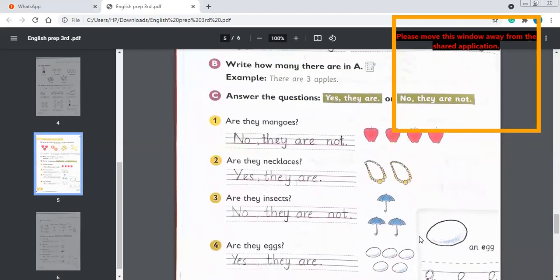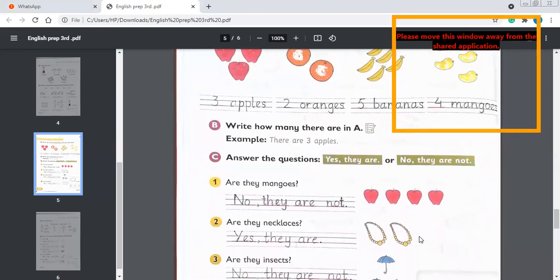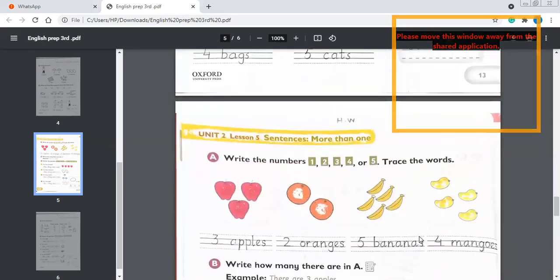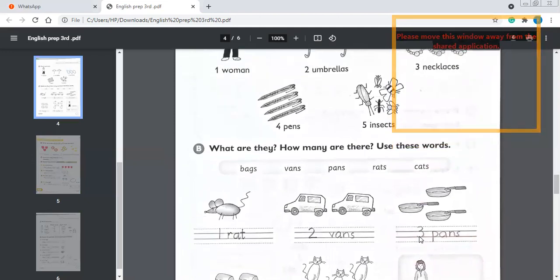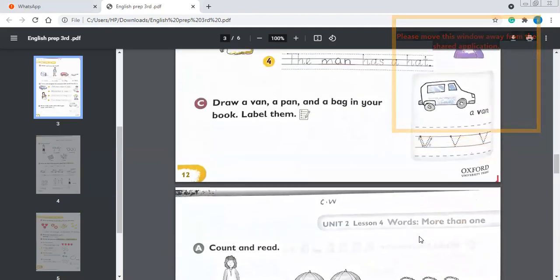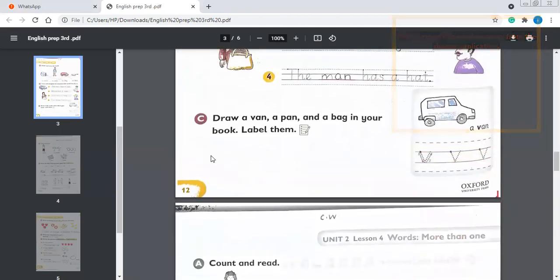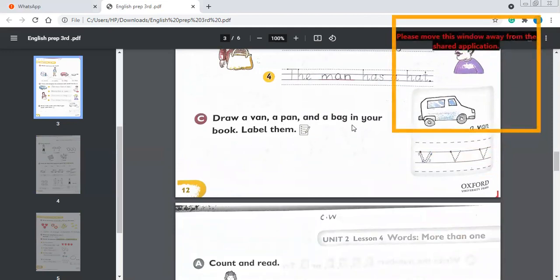Okay, this was today's lesson, and today's pages are all about homework. I have told you which page number to do, and you can do it on your copy. Draw a pen and a bag in your book. Label them. This is your copy work. You will do it on your copy.